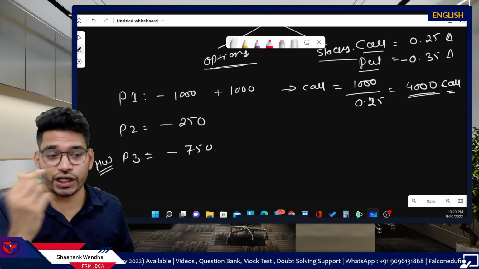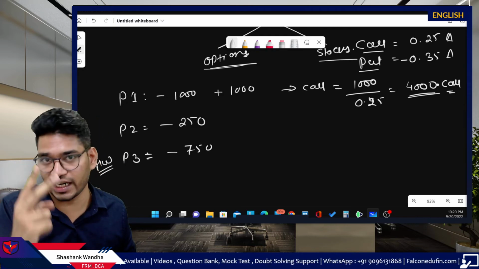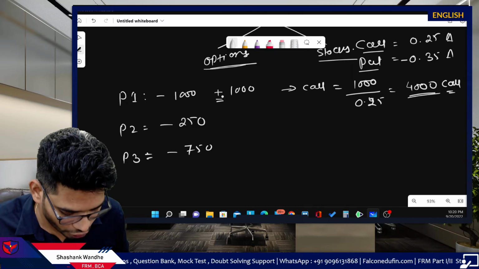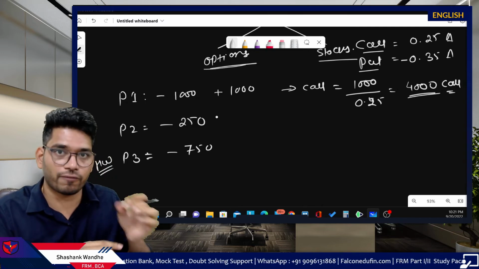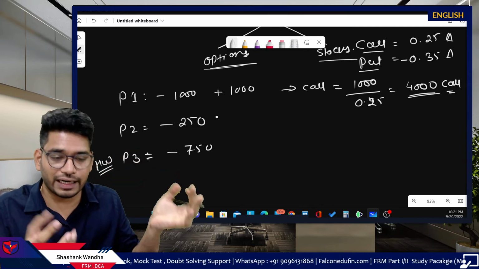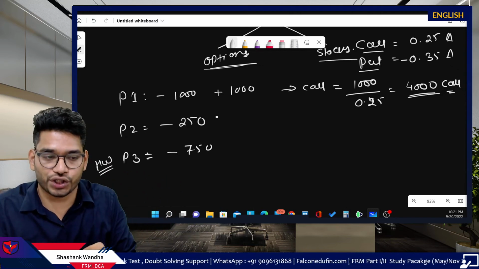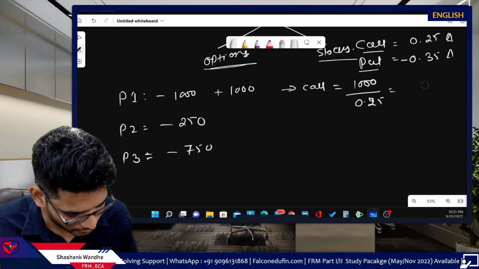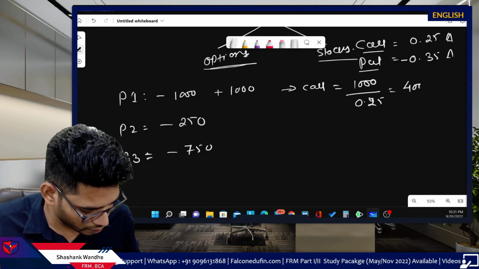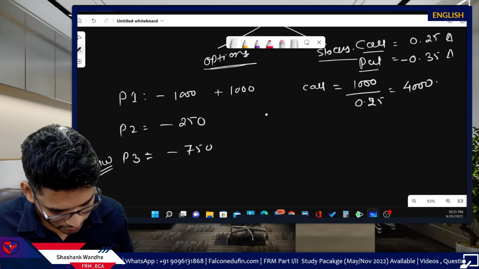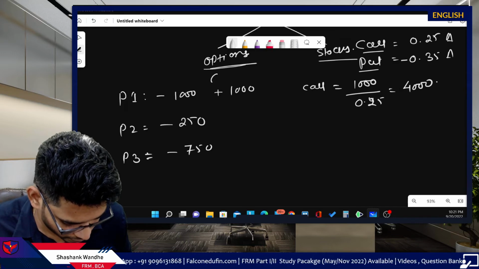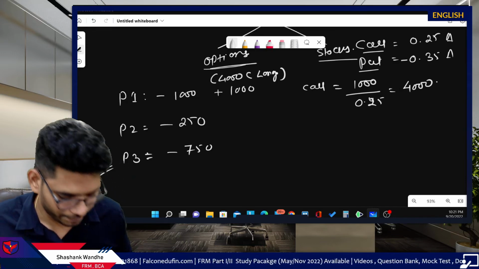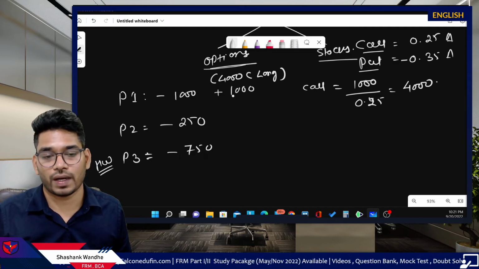And what will be the position, long or short? You have to take this decision in the exam. What is our aim? We want to bring positive delta with the help of the call. We know a call already has a positive delta. So simply take the long position in these 4000 call options, which will bring plus 1000 delta.